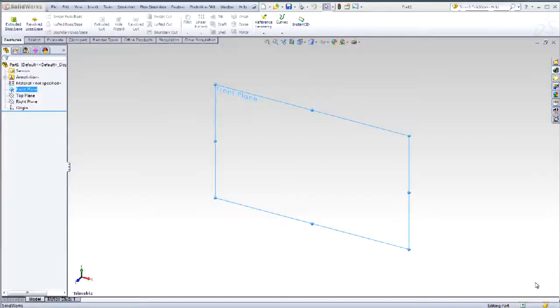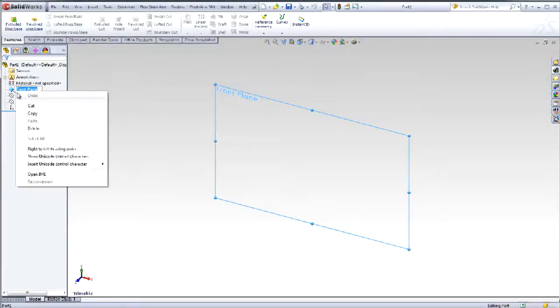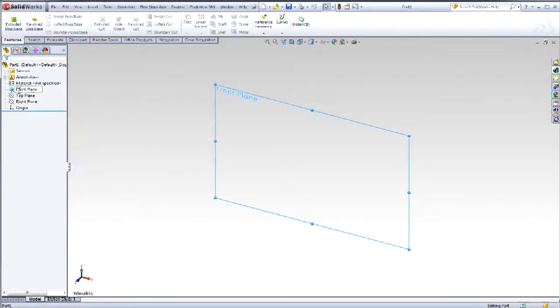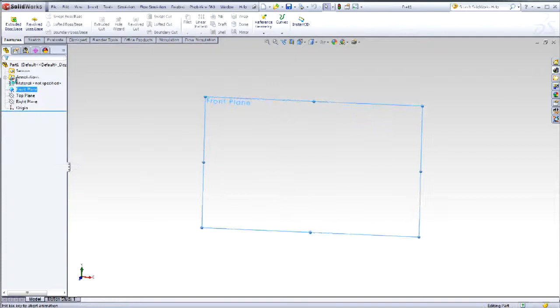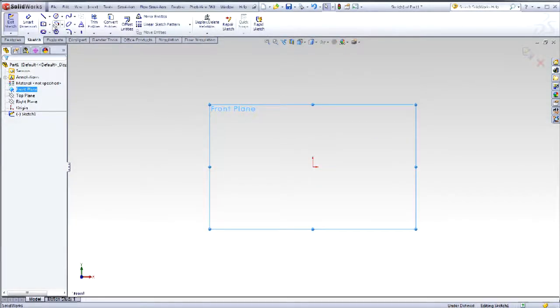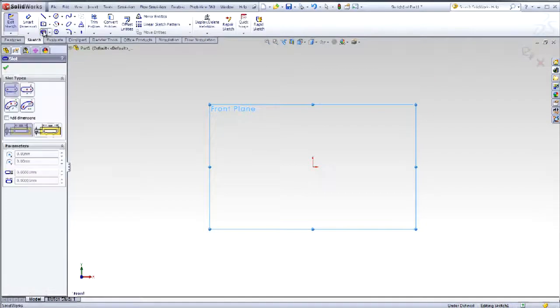Let's begin a new part and sketch on the front plane. Right-click on the front plane, click Sketch. This time, we'll use Straight Slot, the center point option for a straight slot. Select the origin. Drag outward and to the right. Now click a point and then select upward to create the radius of the slot. The mouse pointer picks up inferencing, vertical and horizontal.